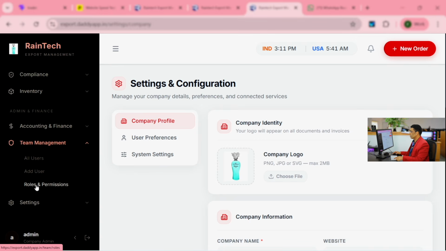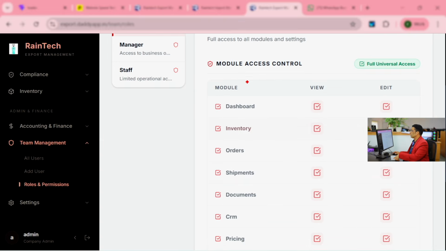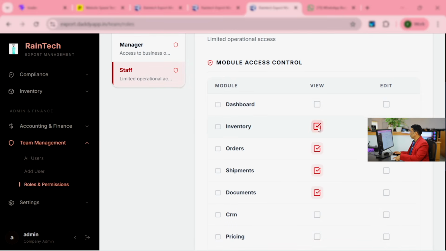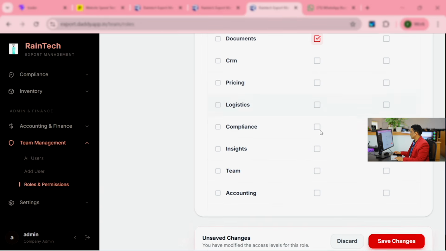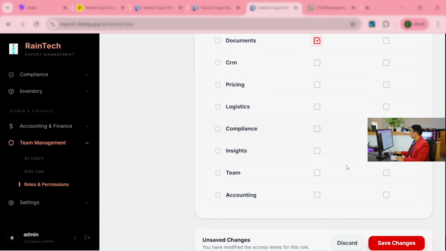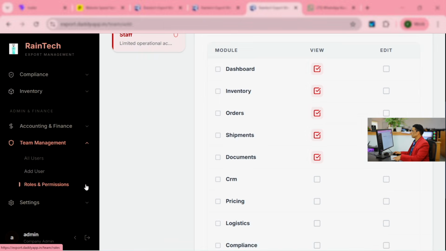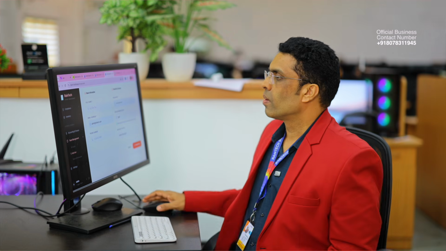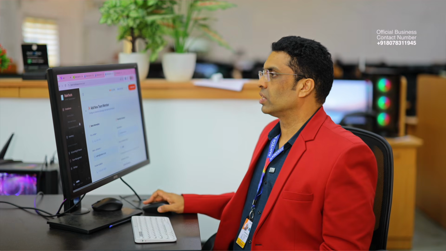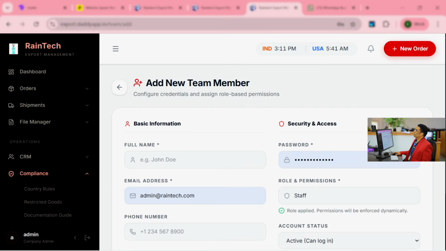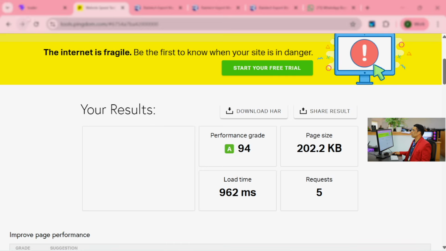Users and user roles. For example, you can manage manager, staff, what features you can enable or disable. Inventory, if they want to make it. Okay. What are the things, and save settings. So if you want to create new users, add a new user here directly with the password so that they can log in with the user credentials. So these are all the features in the backend, and unlimited feature customization is available along with this website. So make your website a highly professional exporting website.